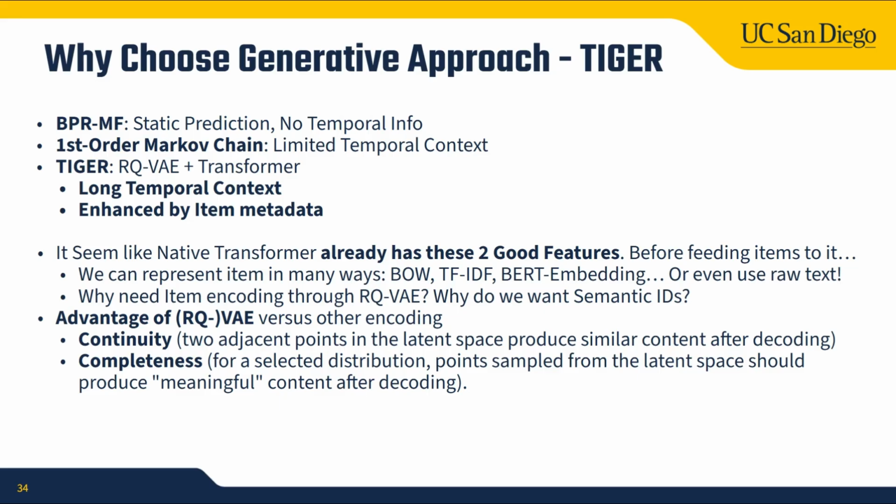But it seems like a native transformer already has these two good features. Why not just use BERT embeddings? Why do we have to use RQVAE? The answer lies in two properties given by the RQVAE in our feature space: continuity and completeness.